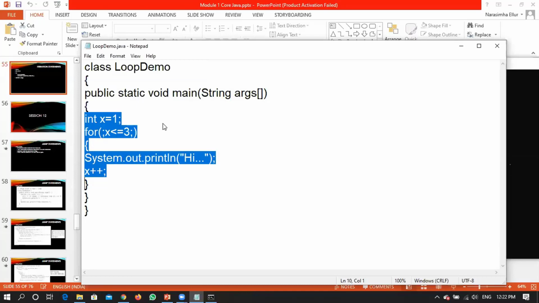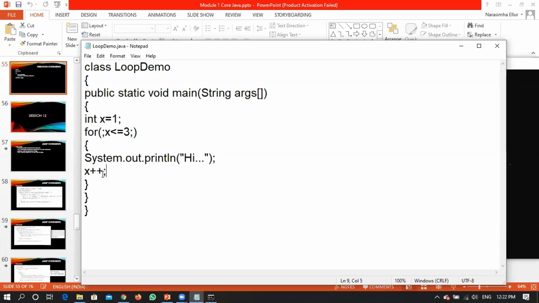Yes, sir. Yes. If you are clear with this particular modification, then we will see one more modification with respect to initialization itself. Right? So what was the first conclusion? If you don't want to include an initialization part within a for, you can write it before the for statement. Swastik has got a question.